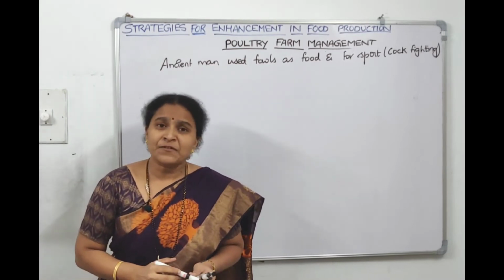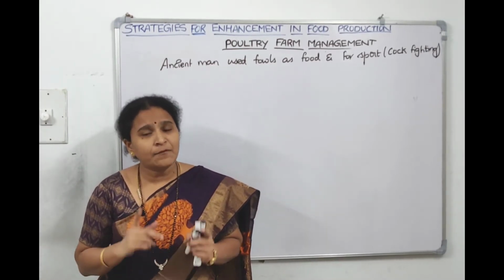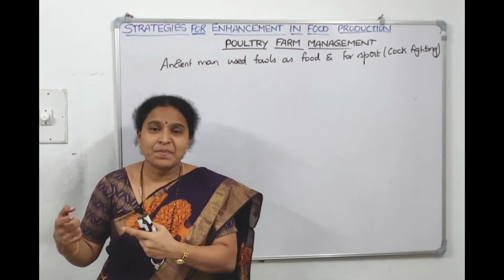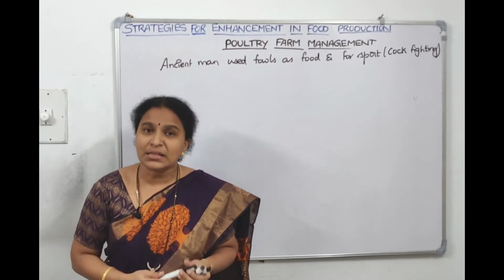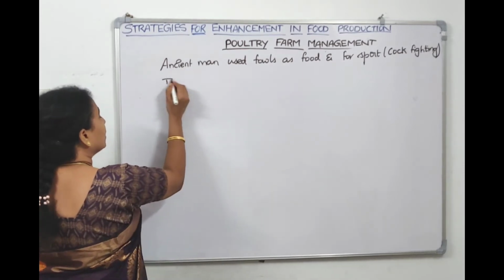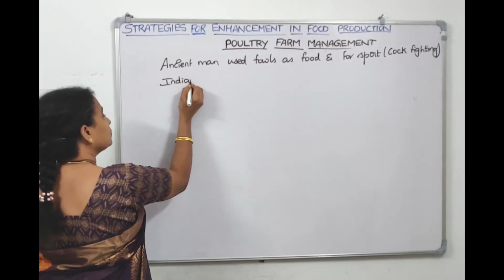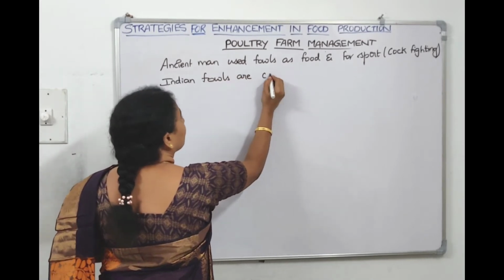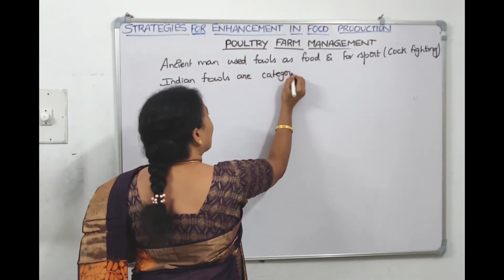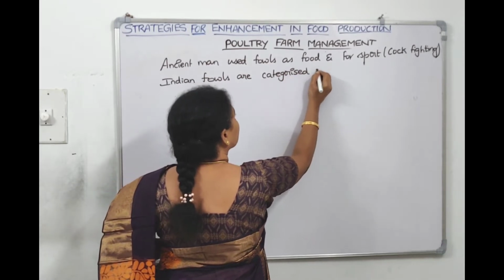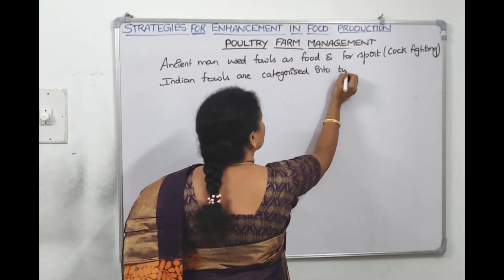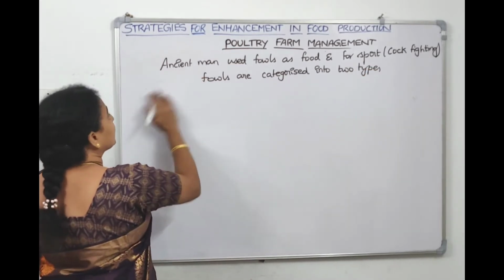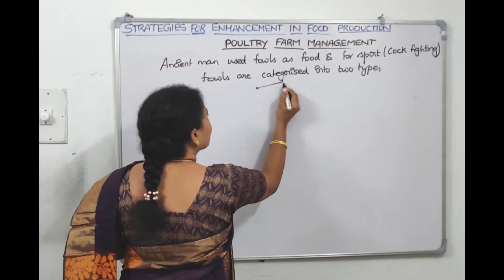And when we have to classify the fowls, we can tell that Indian fowls are categorized into two types. One is indigenous breed, meaning desi breed, and the second one is foreign breed, which is called exotic breed. What are they, children?